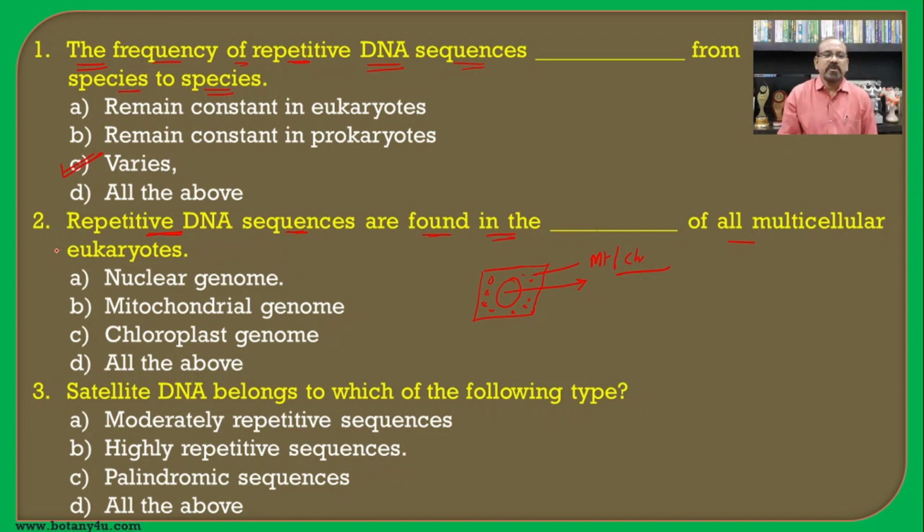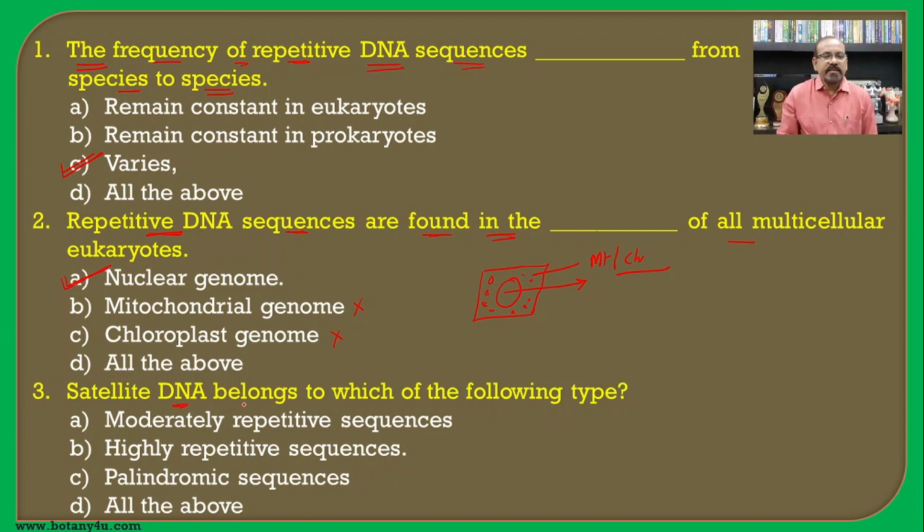But when we are talking about the repetitive DNA sequences, these are present in the nuclear genome only, and they are found to be absent in the mitochondrial as well as the chloroplast genome.